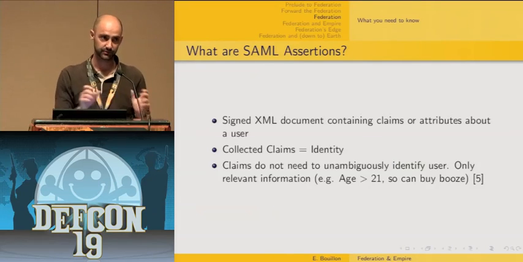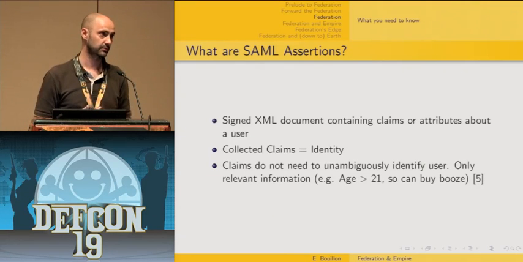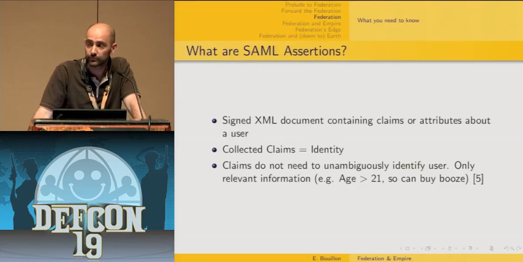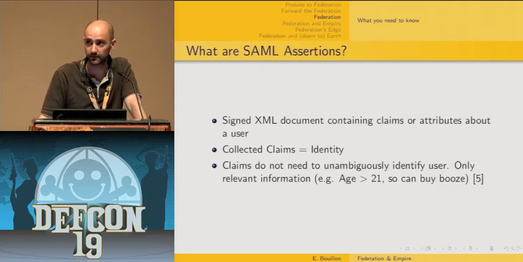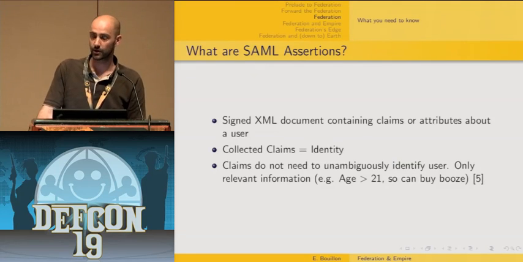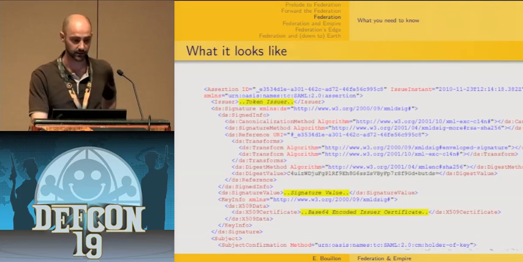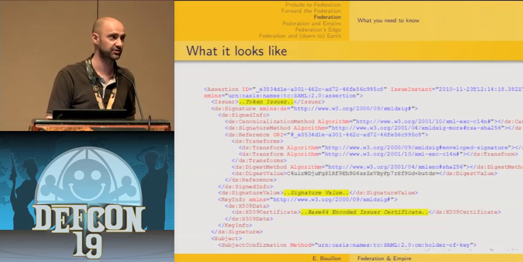Typically you have bindings for SAML and SOAP, the HTTP redirect binding, and the HTTP POST binding. And finally, you have what they call SAML profiles, which basically are the combination of assertions, protocol, and bindings in order to support a given number of use cases or federated scenarios. Within the standard, there are several profiles defined, like the web browser SSO profile or the single logout profile. I'm just going to mention two of them during this talk.